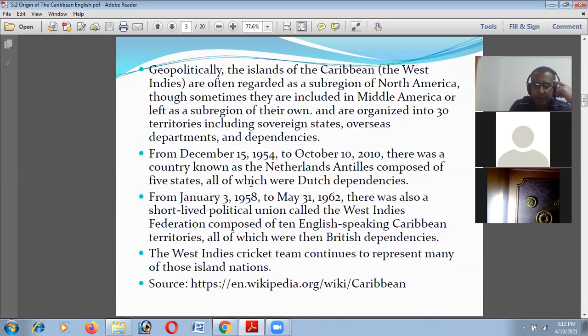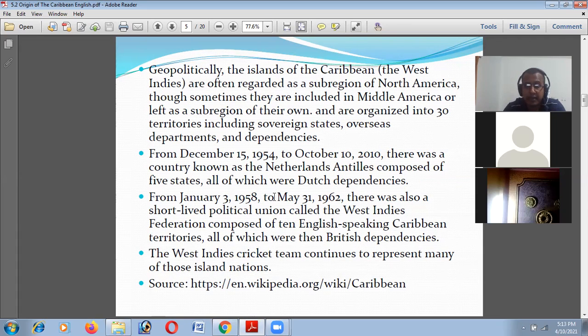Geographically, the islands of the Caribbean or the West Indies are often regarded as a sub-region of North America, though sometimes they are linked with Middle America or left as a sub-region of their own. They are organized into 30 territories, including sovereign states, overseas departments, and dependencies. From December 15, 1954 to December 10, 2010, there was a country known as the Netherlands Antilles, composed of 5 states, all of which were Dutch dependencies.